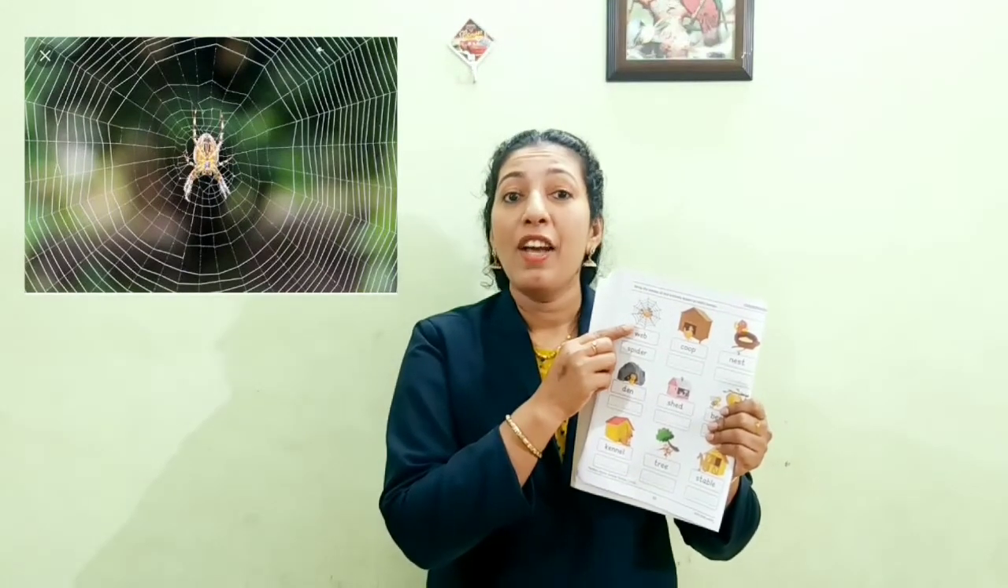Listen, there are different kinds of animals and their homes. All of you look. This is a spider. Where does a spider live? It lives in a web. Then this is a hen. It lives in a coop. Its house is coop. Then this is a bird. It lives in a nest. Its home is nest.